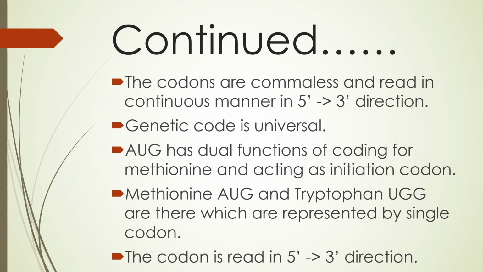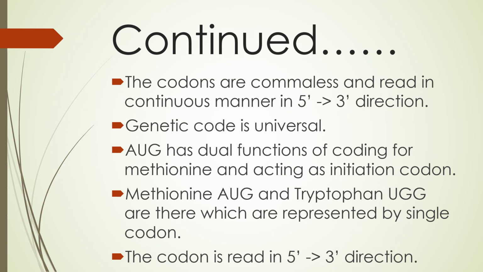Whether it is a bacterium or any animal, wherever AUG is present it means methionine; it is the same in all organisms. This is what universal means.